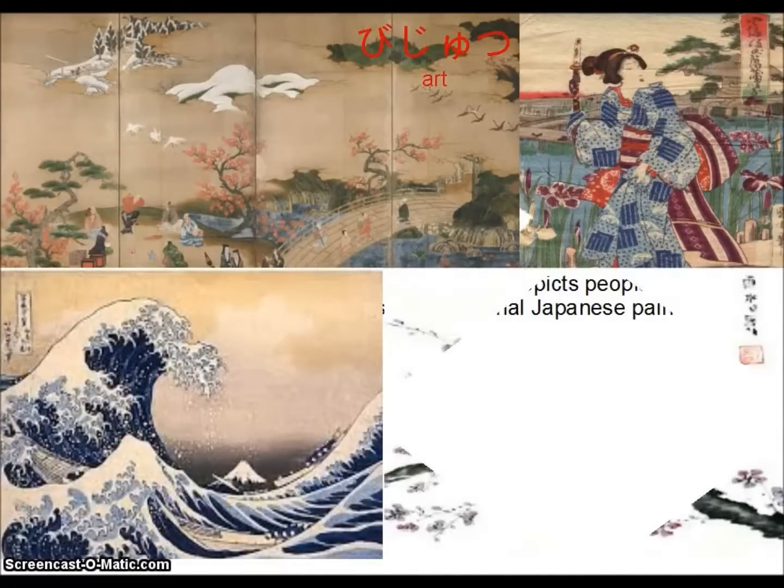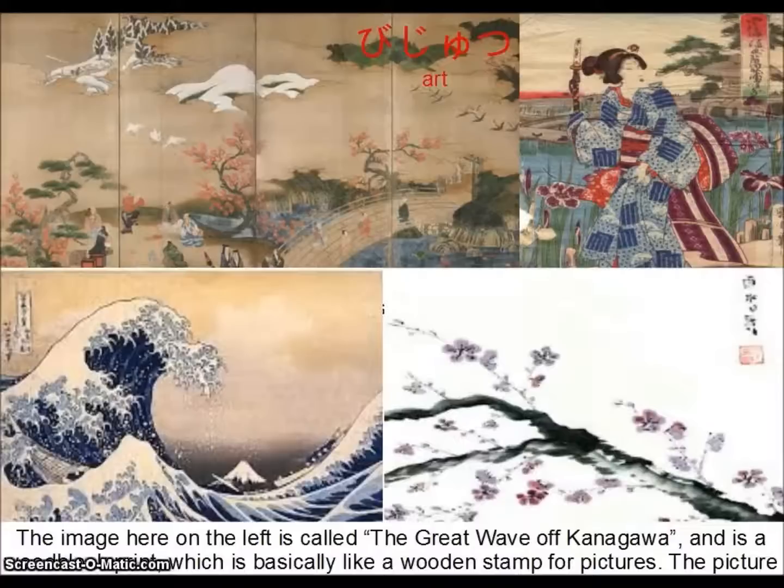Some other kinds of artwork are represented here. The image on the left is called the Great Wave off Kanagawa and is a wood block print. So it's basically like a wooden stamp for pictures. People would carve the image in a block of wood so that way you can just stamp it and reuse it all the time. And this is one of the most famous images. And the picture on the right is a traditional Japanese ink painting called a sumie, and they often use ink to paint things like cherry blossoms or cranes and other animals.